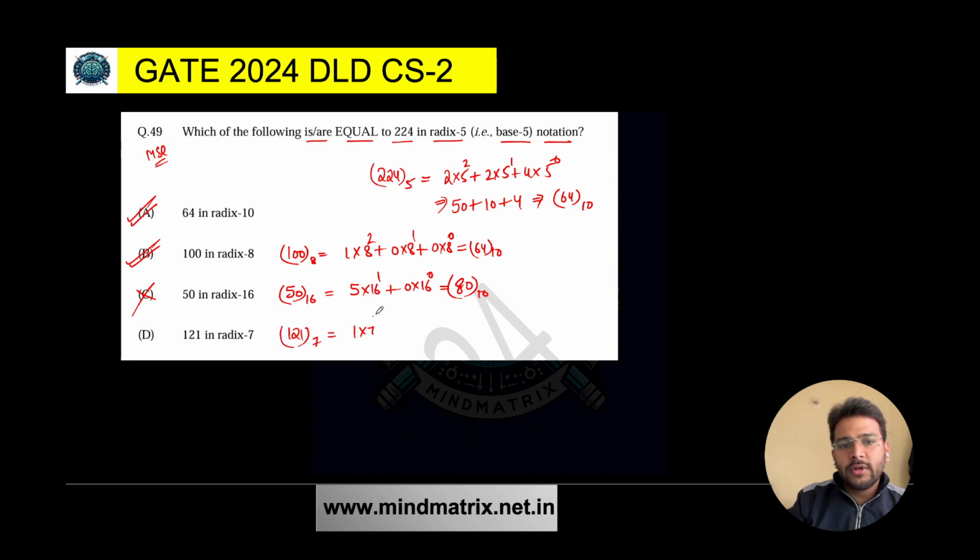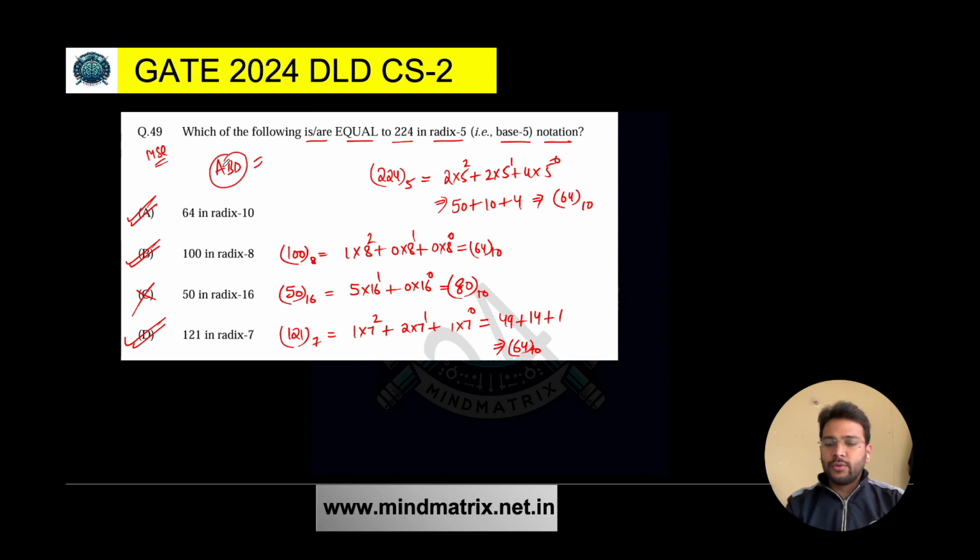Option D, 121 in base 7. So 1 into 7 raised to the power 2, 2 into 7 raised to the power 1, and plus 1 into 7 raised to the power 0. So what do you get? This is 49 plus 14 plus 1. You will be getting again 64 in base 10. So option D is also correct. So A, B, D is the correct answer for this question.